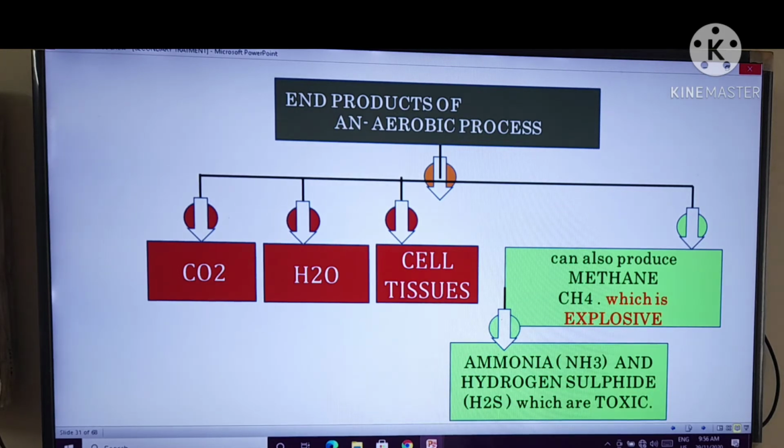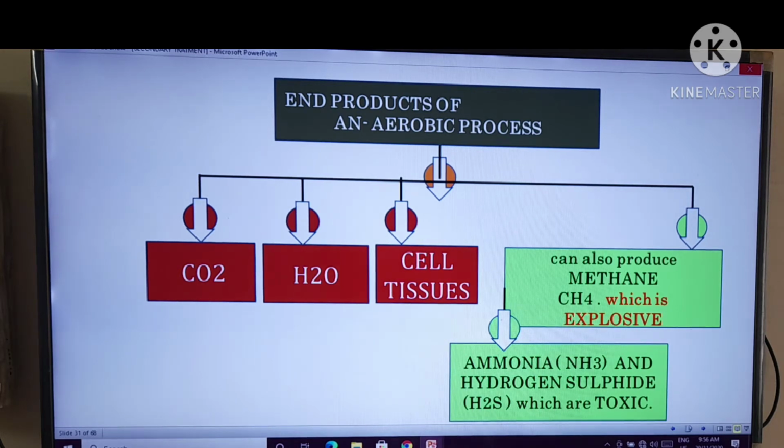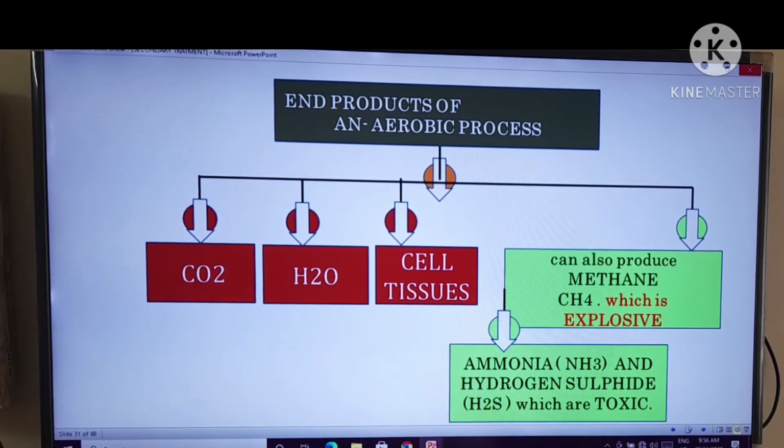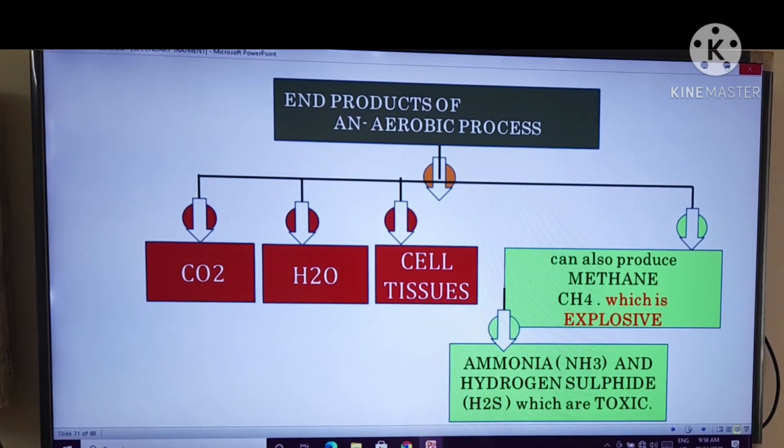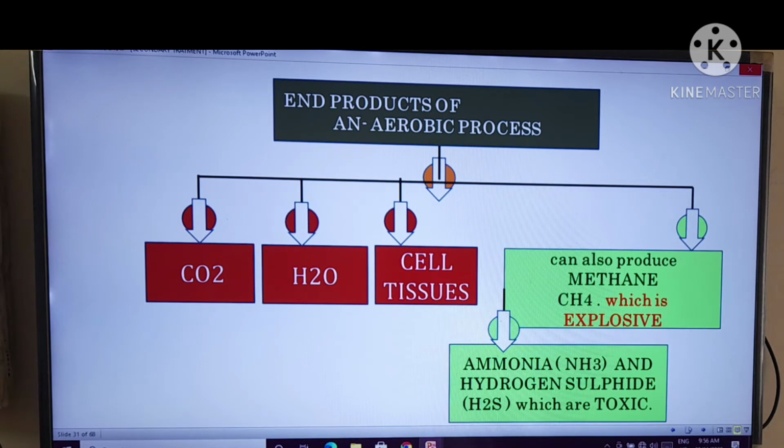It can also produce methane, CH4, which is explosive, and also ammonia, NH3, and hydrogen sulfide, H2S, which are very toxic in nature. That means methane CH4 is explosive in nature, and ammonia NH3 and hydrogen sulfide H2S are toxic in nature. You have to concentrate on how to convert those products, so we can produce energy in a correct format.